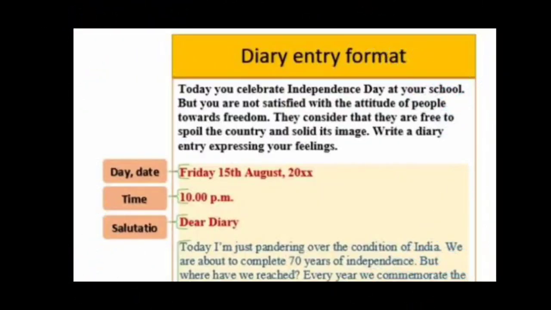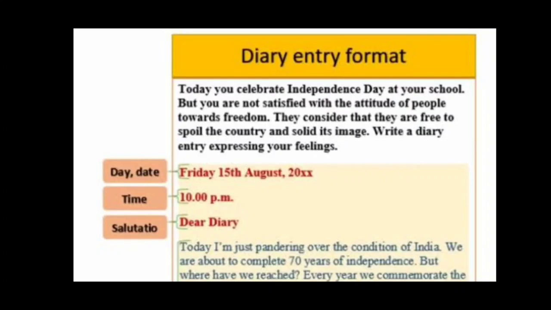Children, let's see the format of writing diary entry. Look at the format here. First, you have the question. Today, you celebrate Independence Day at your school, but you are not satisfied with the attitude of people towards freedom. They consider that they are free to spoil the country and soil its image. Write a diary entry expressing your feelings. So this was the question, children.